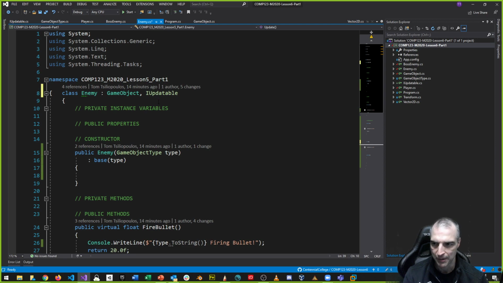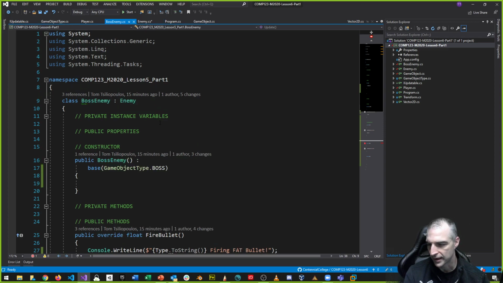There might be some game objects that are non-updatable, static game objects. Okay? There might be a class that is drawable, other game objects that are not drawable. Example, a checkpoint might be a game object where I have a position, it has a transform, but you can't see anything. It's just invisible, an invisible object, not drawable, right? As an example, that might be something I use.